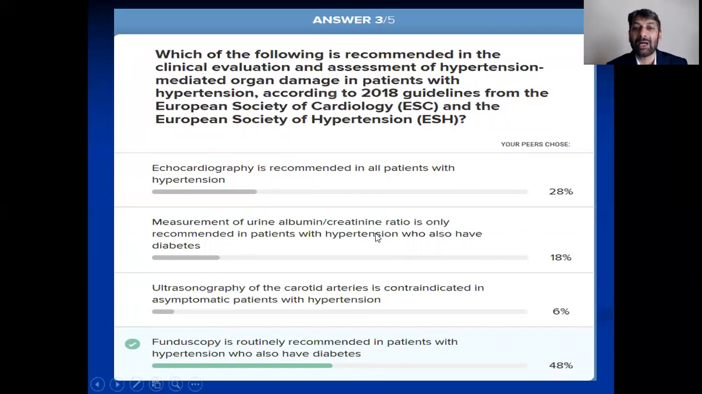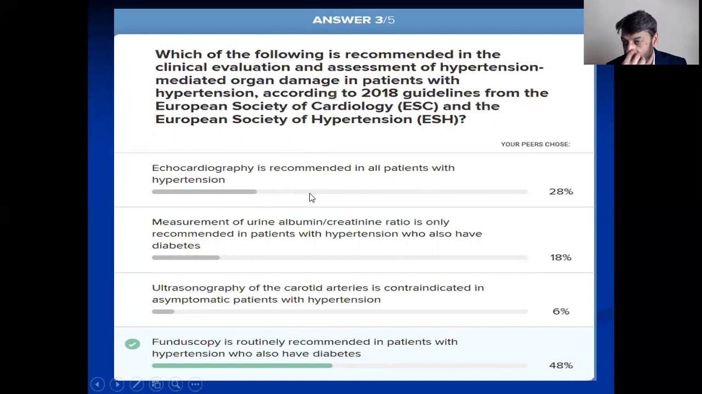Measuring urinary albumin and creatinine is indicated in every patient with hypertension to look at the status of renal function. This is obligatory, because renal function can be compromised as a consequence of hypertension, and it can also be a cause of hypertension. So always check urine and creatinine, their ratio, and the creatinine clearance calculation. That's obligatory for everyone.